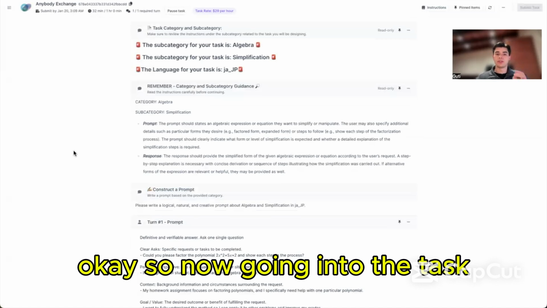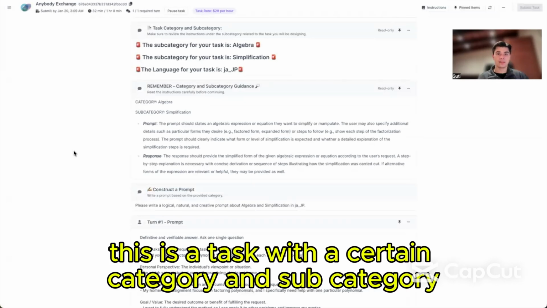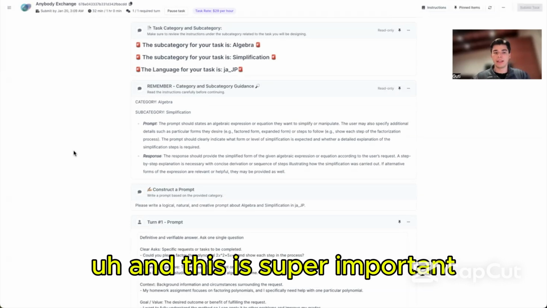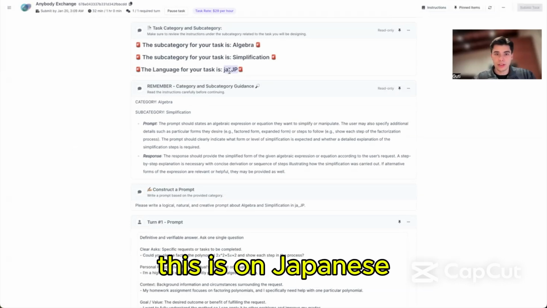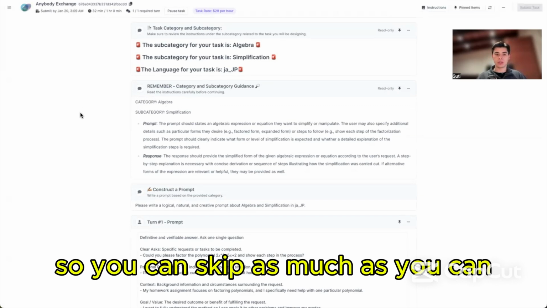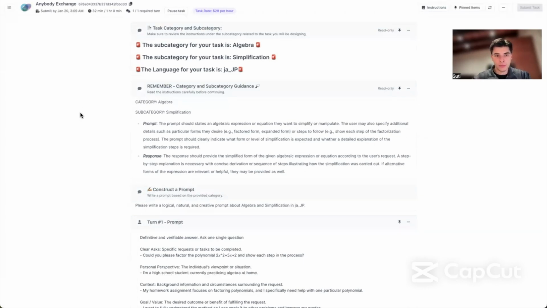Okay, so now going into the task. This is a task with a certain category and subcategory, and in this case, it's an algebra task for simplification. And this is super important. This is in Japanese. So if this is not in your language, you should skip it. You won't be penalized for skipping, so you can skip as much as you can.